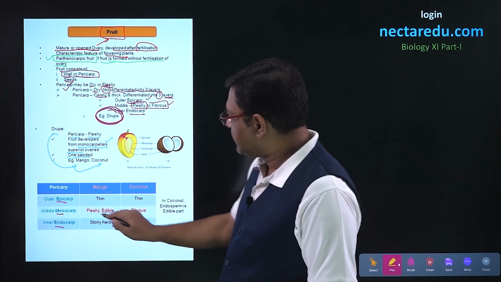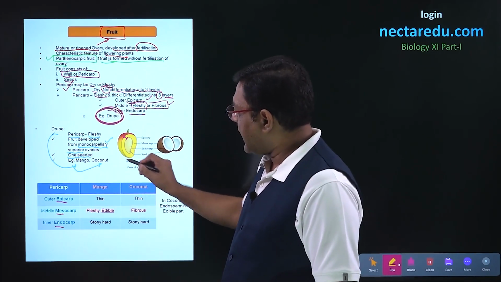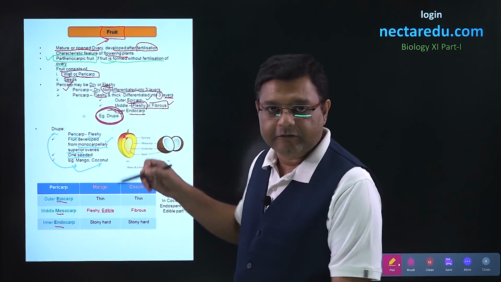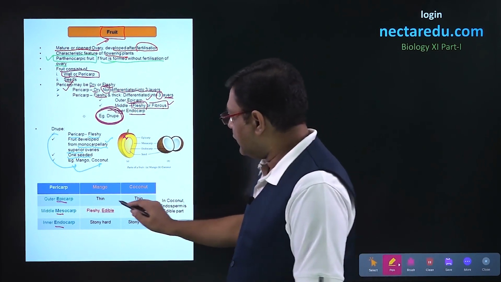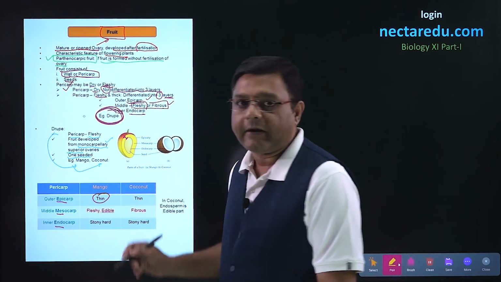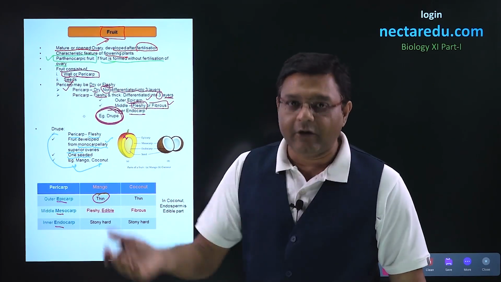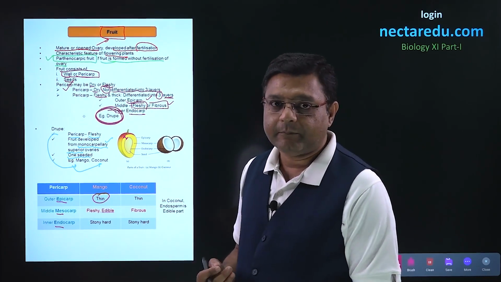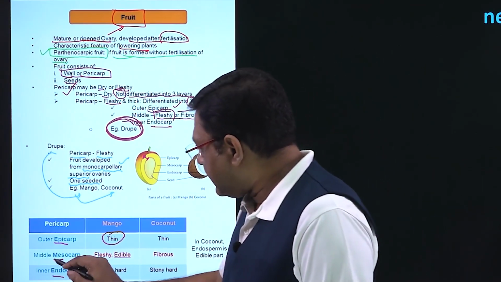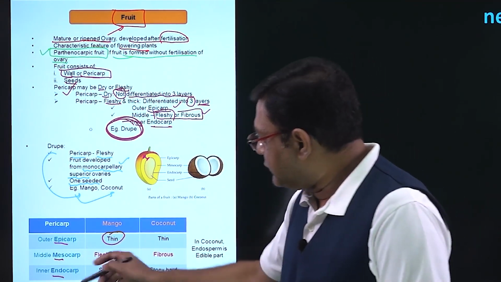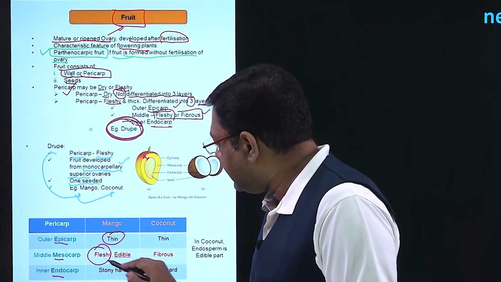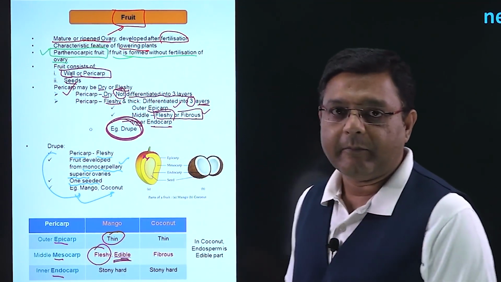Now, in this case, the epicarp is the outer skin of the fruit, which we can say. So, it is thin in the case of mango. It is the part that we peel off or throw away while eating the pulp. The second part is the mesocarp. Now, the mesocarp will be fleshy and is the edible part of the mango.